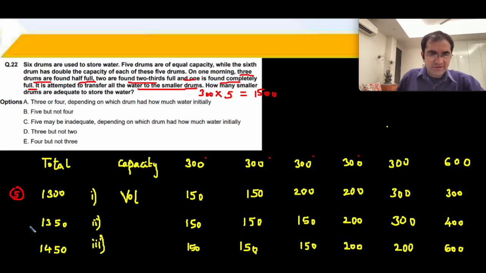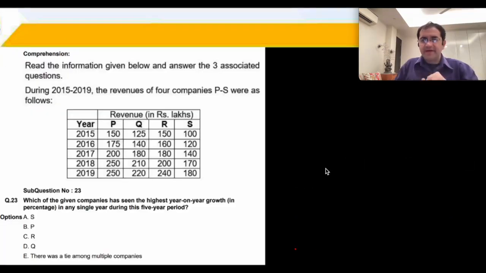This is also 1,200 से ज़्यादा. यहाँ पे भी 5 drums लगे. This is also 1,200 से ज़्यादा, 1,500 से कम. मतलब कि in each case you will require the 5 small drums. You have to transfer all the water to the smaller drums. How many smaller drums are adequate? 5 तो चाहिए ही चाहिए. ठीक है? So therefore the answer is B part. Very standard DI set, calculation based.